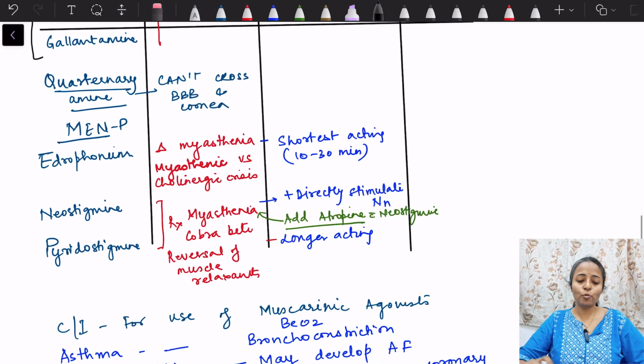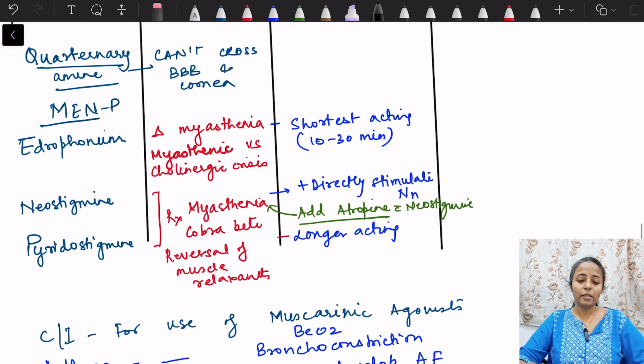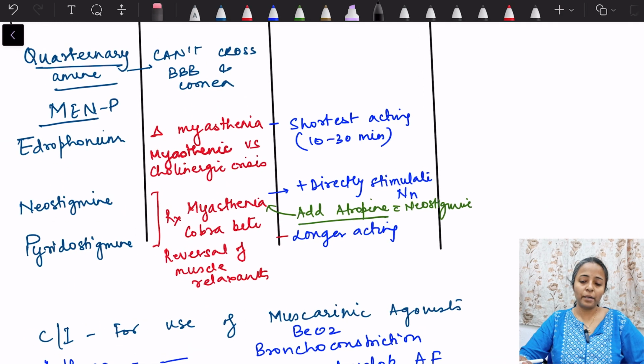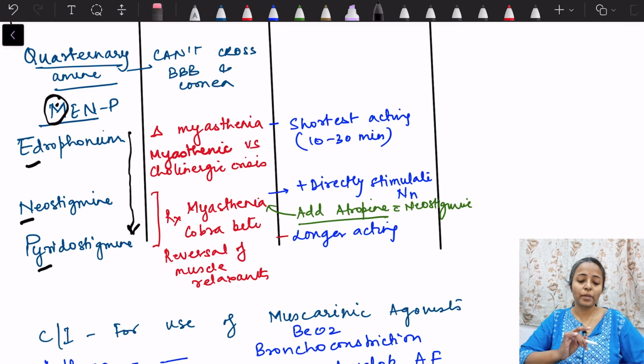Then moving on to quaternary amines, that is the ones which cannot cross the blood-brain barrier. In that we have three, I told you before. MEN-P: M for myasthenia gravis, then E-N-P: E for edrophonium, N for neostigmine, P for pyridostigmine. Okay, edrophonium is the shortest acting and pyridostigmine is the longest acting, so it is arranged like this.